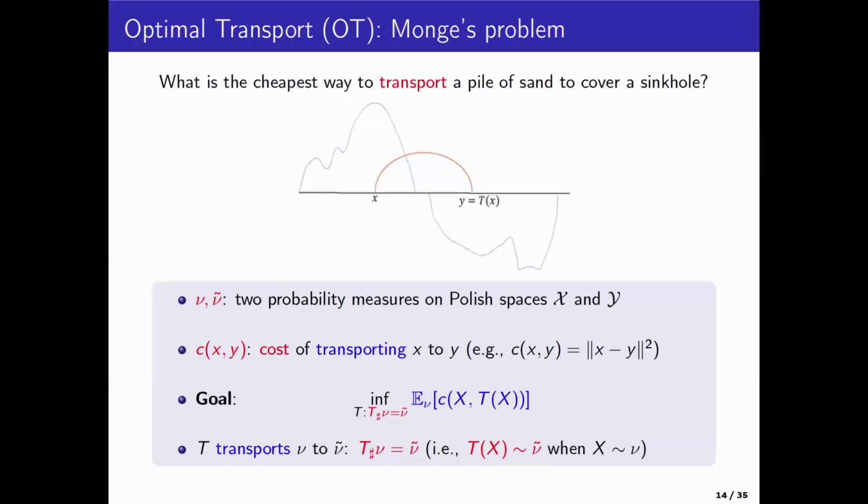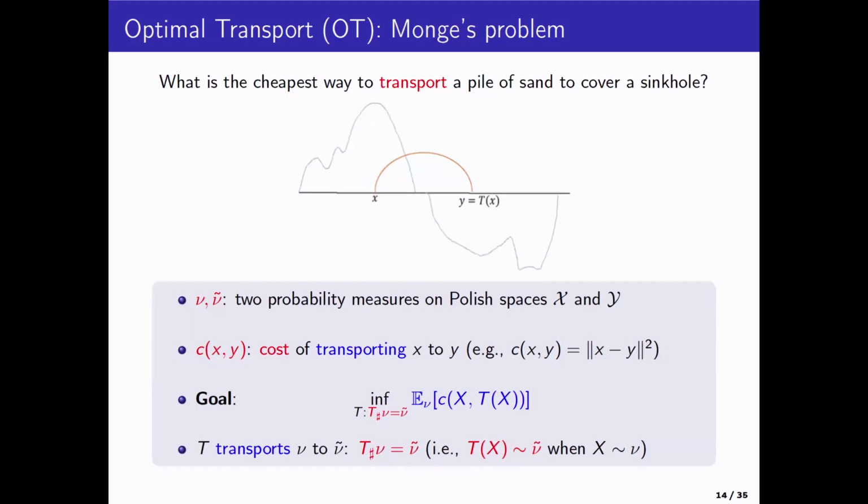Okay. So of course, if x is moved to T of x, there is a distance, or there is a cost incurred. That's the cost c. So quite often people take the quadratic cost, but it need not be the same. So x is being moved to T of x, and you suffer a cost. And you, of course, want to find a plan, or rather a map, which incurs the smallest cost.